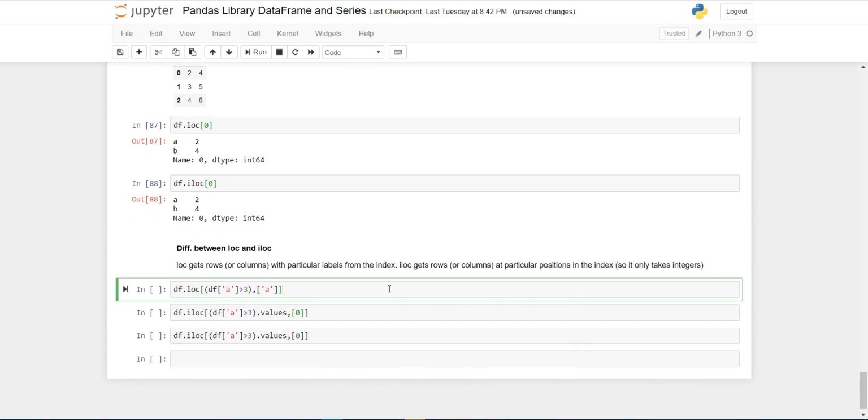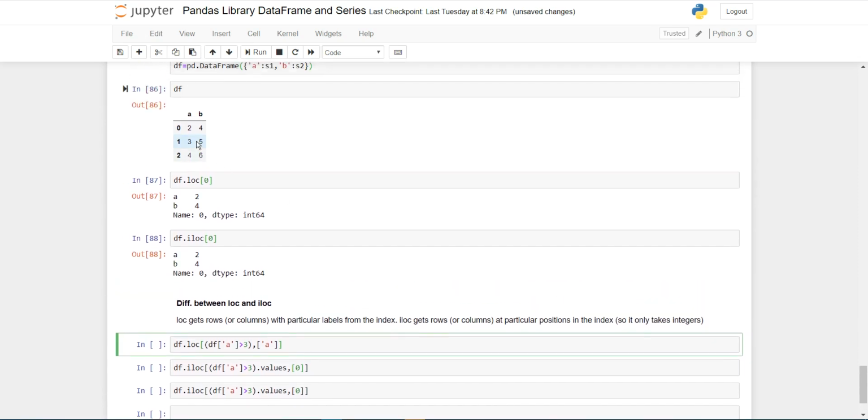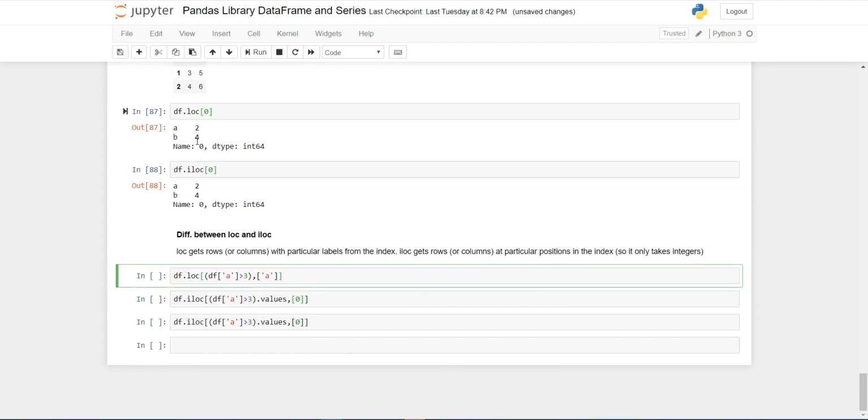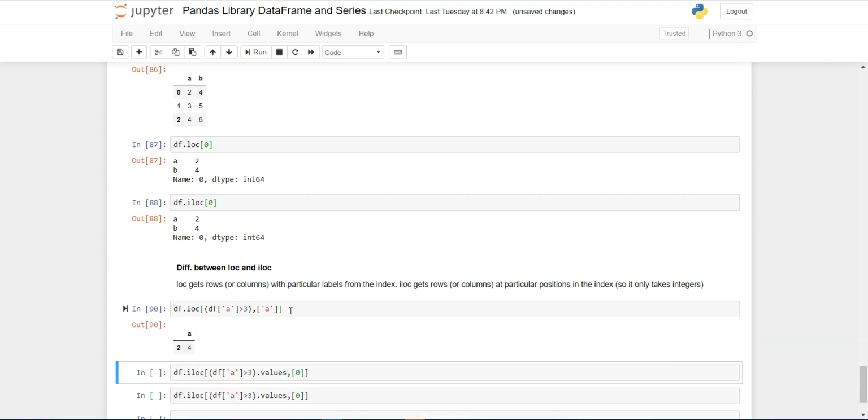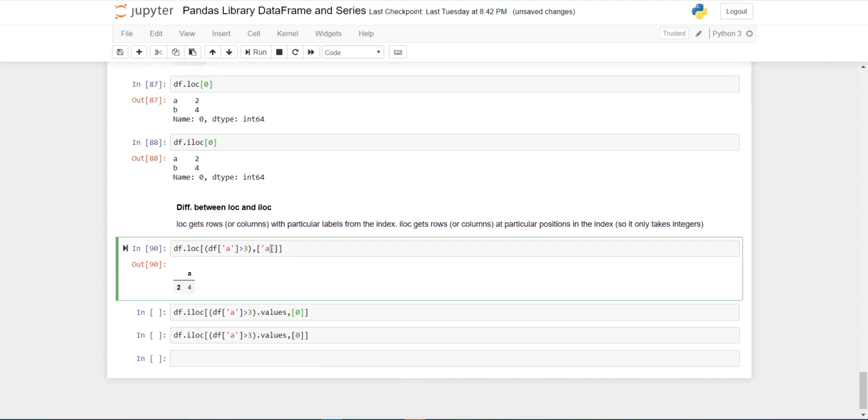So suppose I am taking an example. Suppose that I want the values in df in a column greater than 3, and I am returning only a column. So here I can simply pass the column name, but when I am using iloc, I am passing the position in the index.